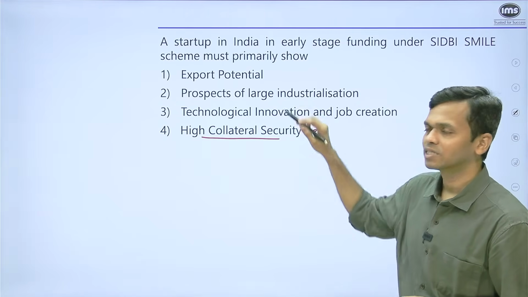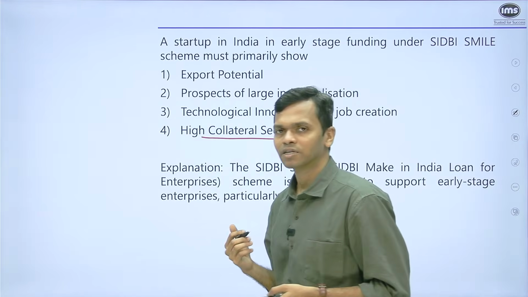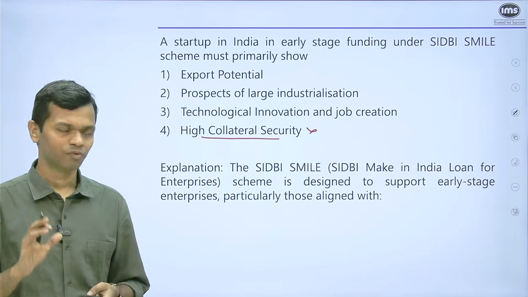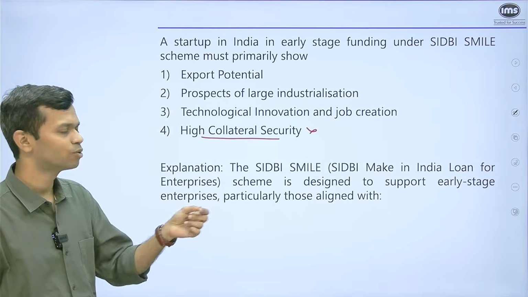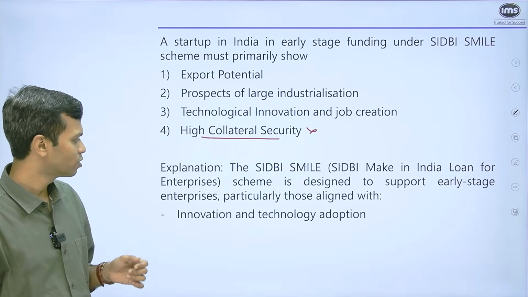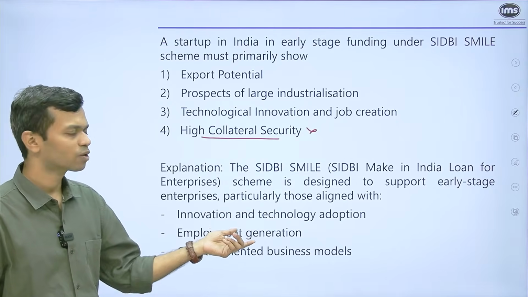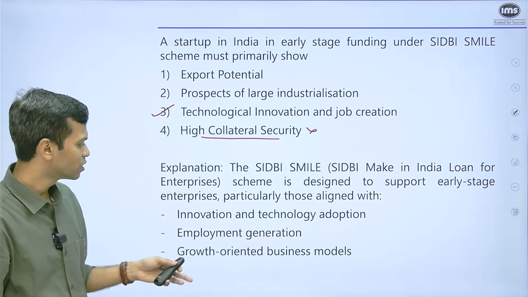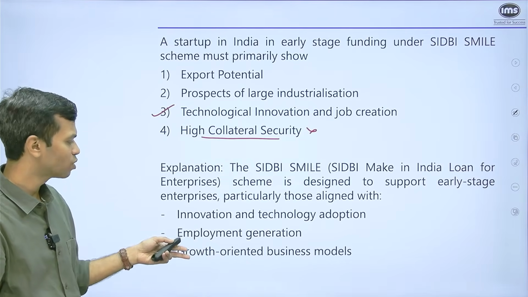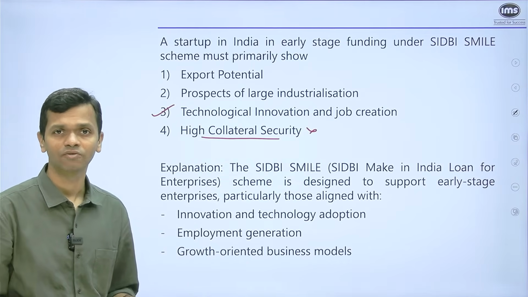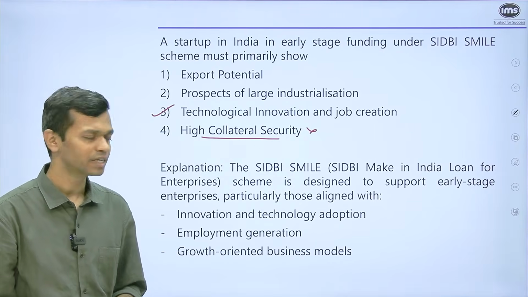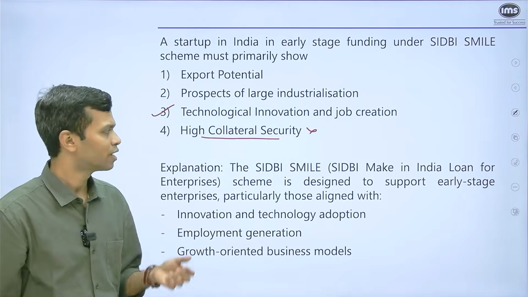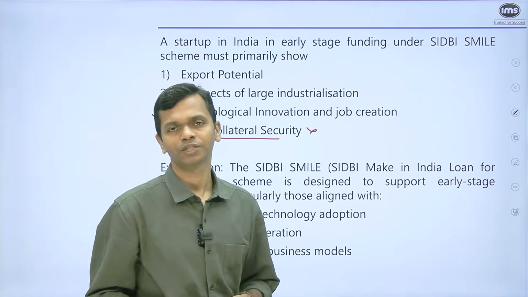But now within these three, you have to know a little bit, and that is why I've added something in the explanation as well, that the SIDBI Smile scheme has some specific focus. So the Smile scheme is designed to support early stage enterprises, particularly those aligned with three things: innovation and technology adoption, which is the answer because that's the third option that you see there; employment generation; and growth oriented business models. Now these two are of course things that you typically find in other ventures as well, so not necessarily they will receive funding, but the innovation and technology adoption is something that is key to the Smile scheme, and that is why that is the right answer for this particular question.